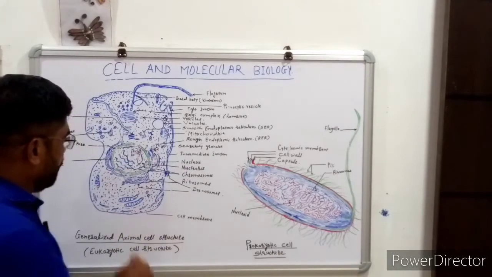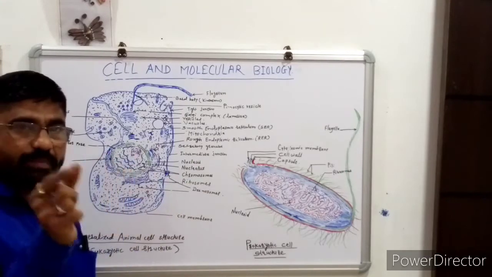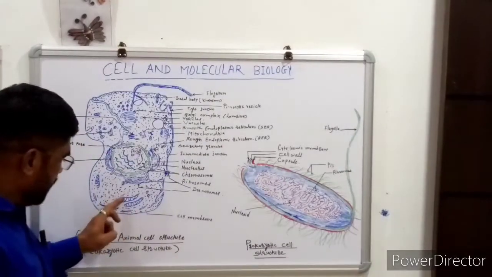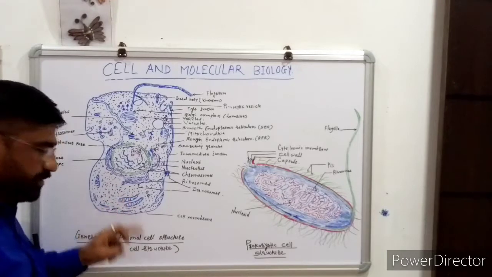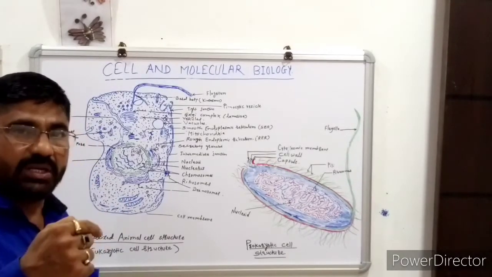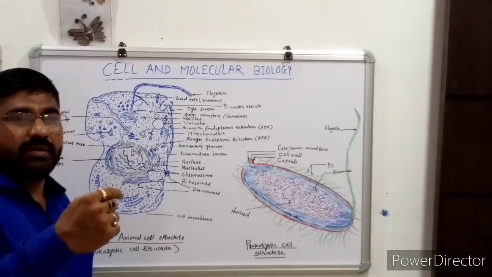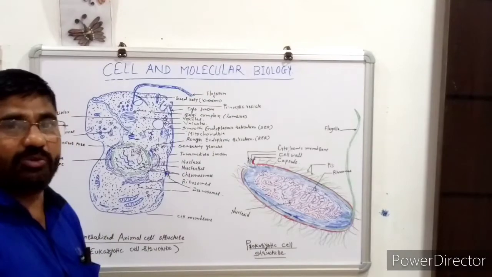Then another kind of cell organelle is called the mitochondria. Mitochondria are bean-shaped structures with an inner matrix and circular cristae, and in the matrix the production of energy molecules takes place.